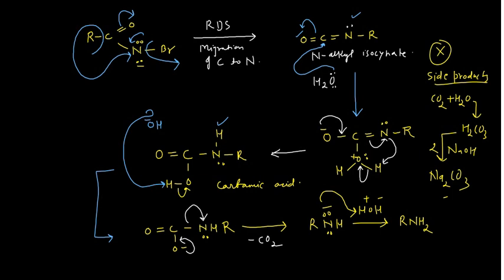It's a very important mechanism and you have to go through it. Now see, here you can see one very important aspect which I already told you. In this RDS step, the migration step, the alkyl group as an anion will migrate from the carbon terminal to the nitrogen terminal.